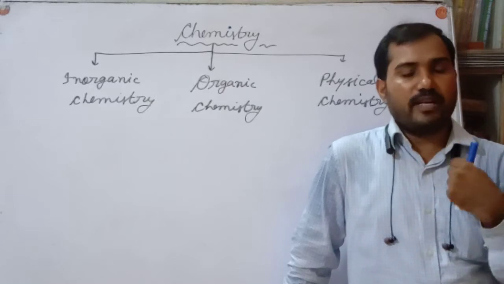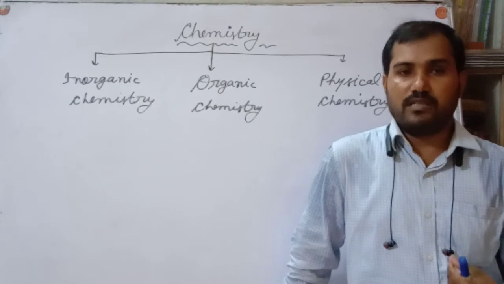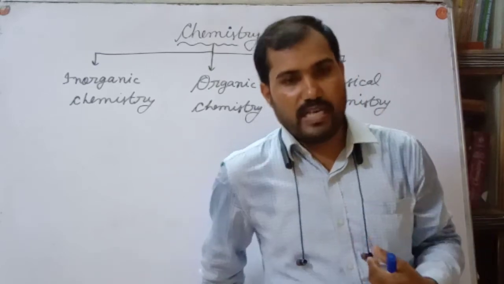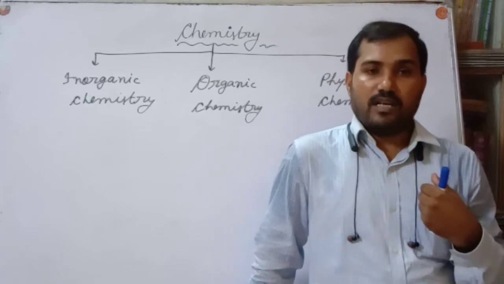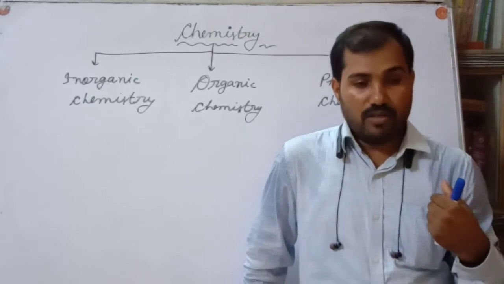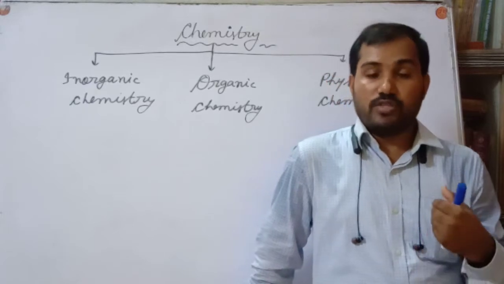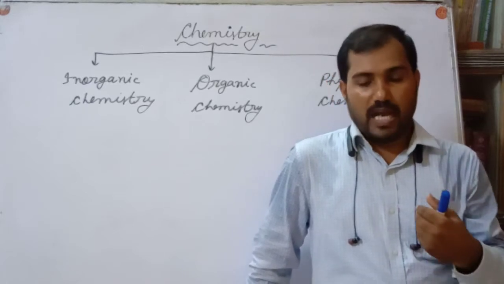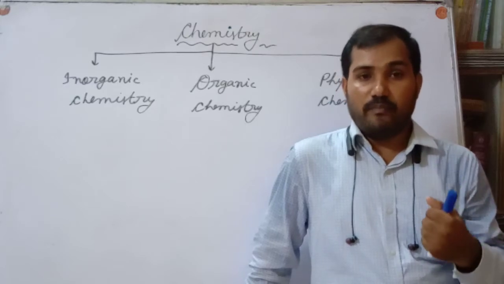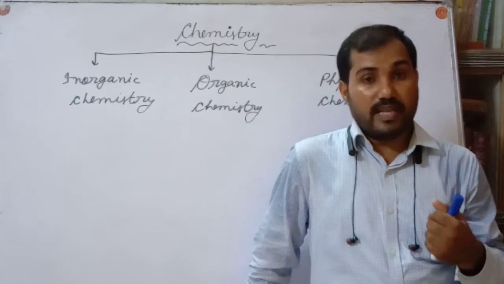And we are wearing clothes. This cloth is a product of chemistry. It is made up of natural as well as synthetic fiber. Natural fibers are like wool, cotton, jute, and synthetic fibers are polyester, terylene.